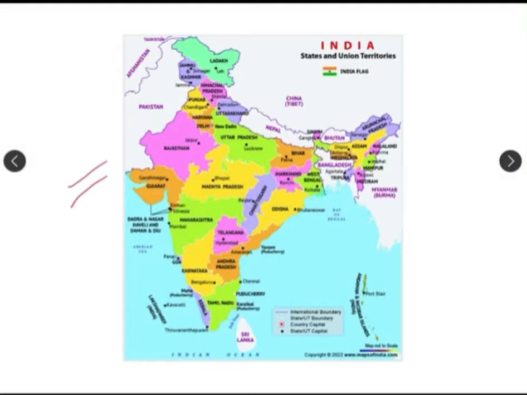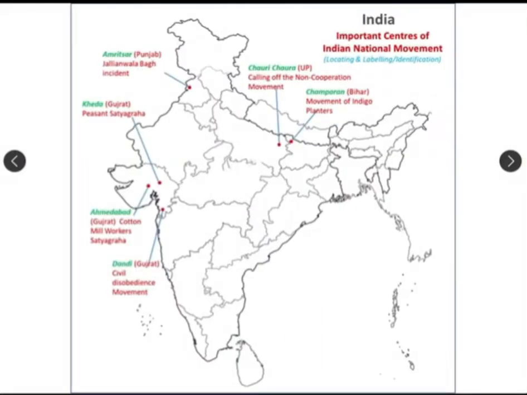Okay, next we are going to discuss some of the important centers of the Indian national movement, and let's locate and label them. Here we have the first incident, the Jallianwala Bagh incident, which happened in Punjab, Amritsar, and in the chapter Nationalism in India I have already discussed all the things in detail.